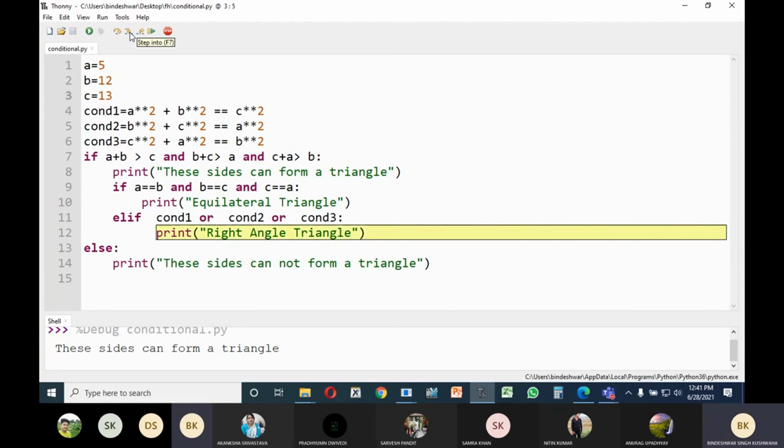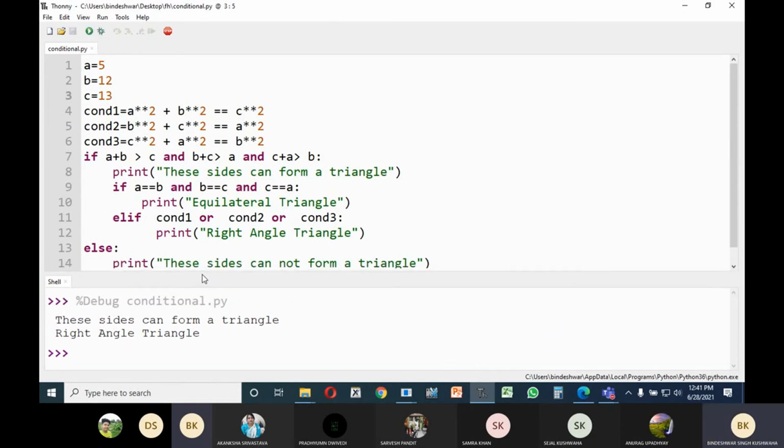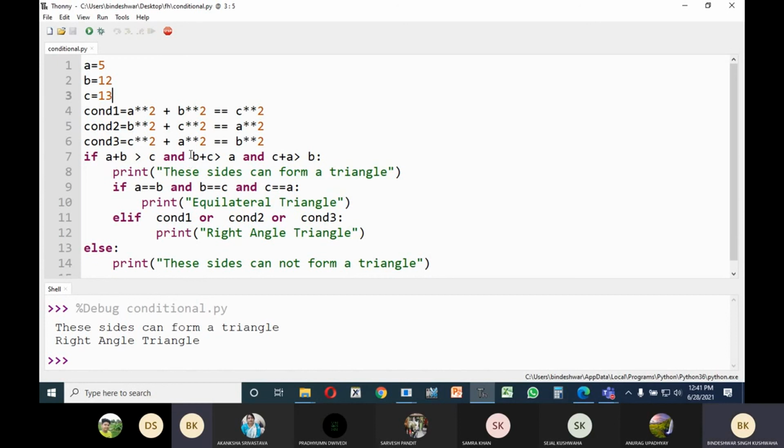So if one condition is true, the rest being false does not matter. So only condition 1 is being checked, and thereafter it has come and it has been printed. So you can see how control flow works. And okay, so you can see that here the whole